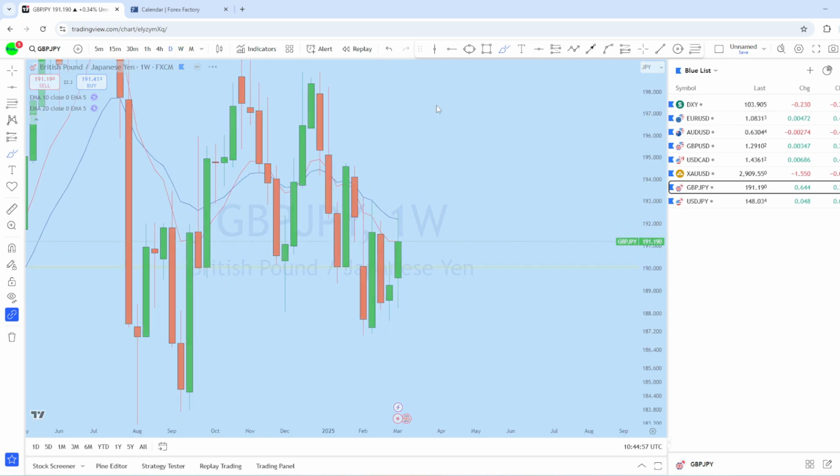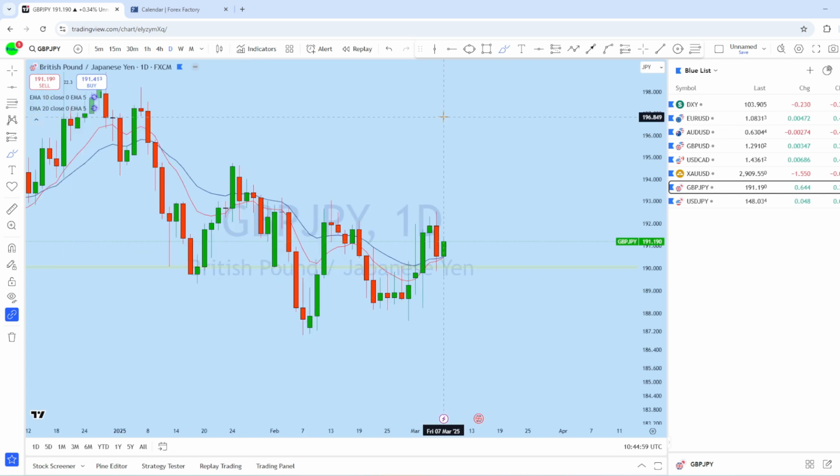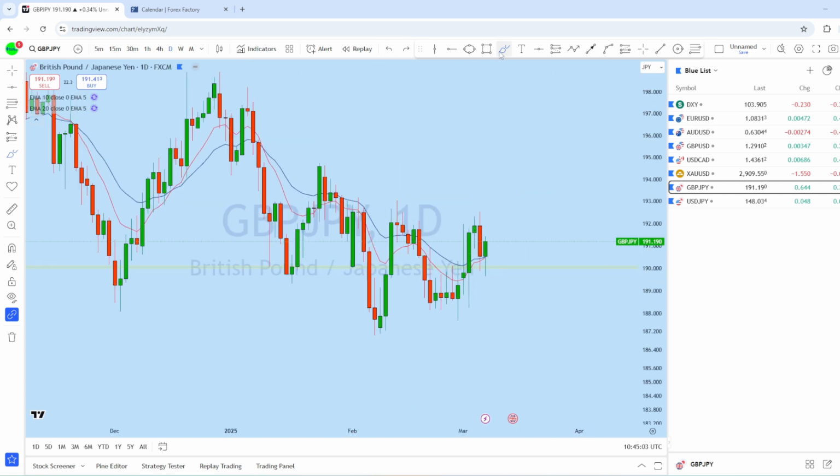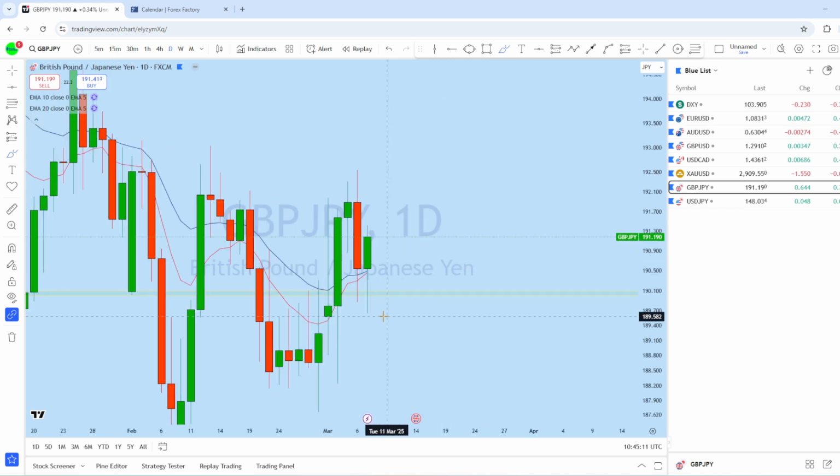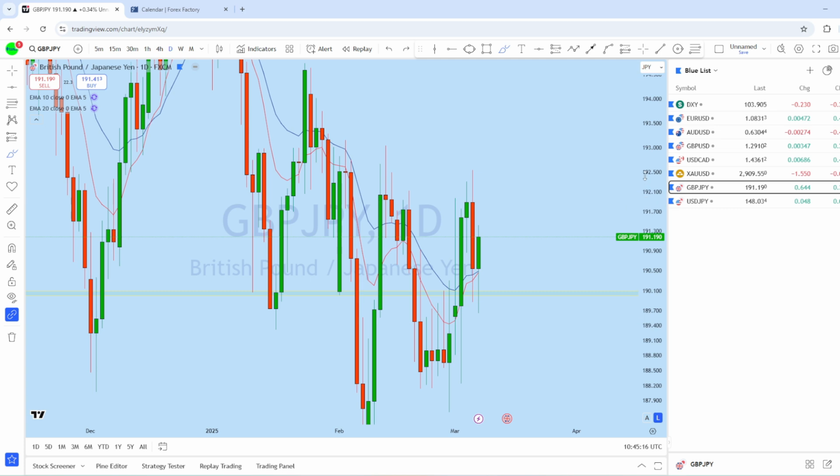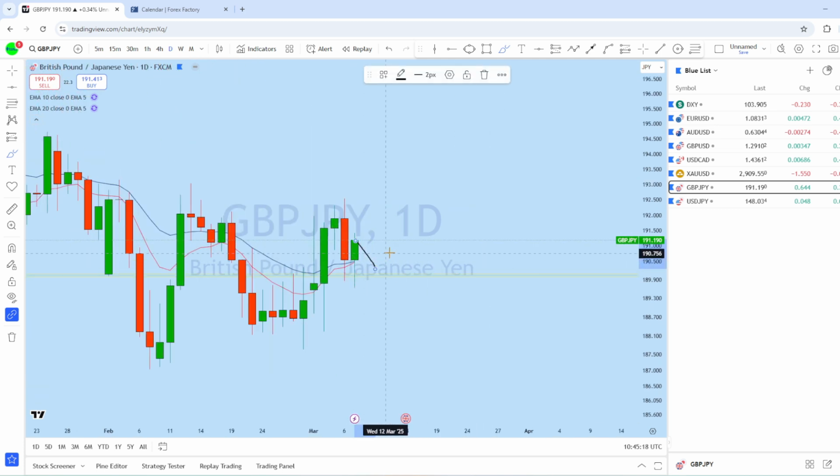weekly perspective. If we look at the daily chart on GJ, from the daily perspective, this is the daily impulse here with very strong momentum, followed by this pullback on the daily. On the last day of the trading week, we saw a significant rejection from this support level. What we can expect here after an initial pullback is GJ to continue to rise to create a new higher high.